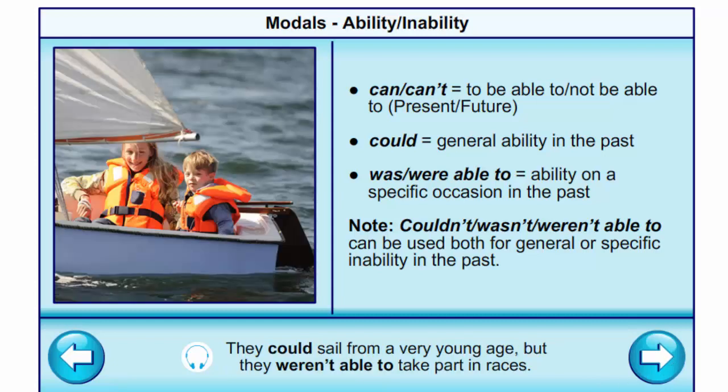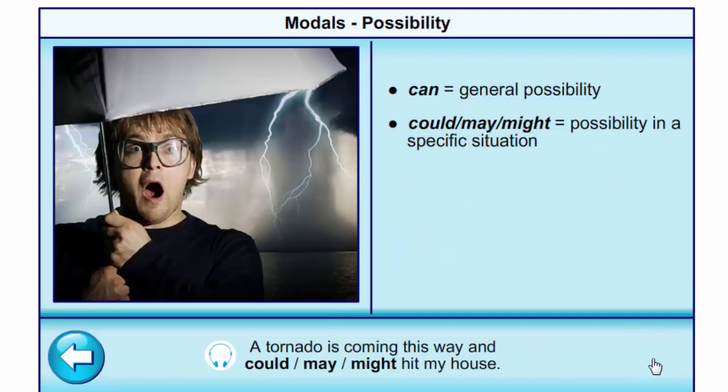They could sail from a very young age, but they weren't able to take part in races. Can, general possibility. Could, may, might, possibility in a specific situation. A tornado is coming this way and could hit my house. A tornado is coming this way and may hit my house. A tornado is coming this way and might hit my house.